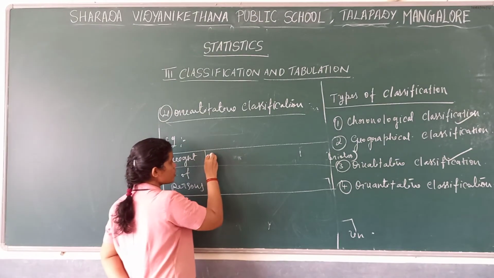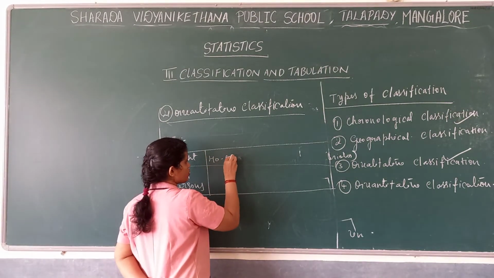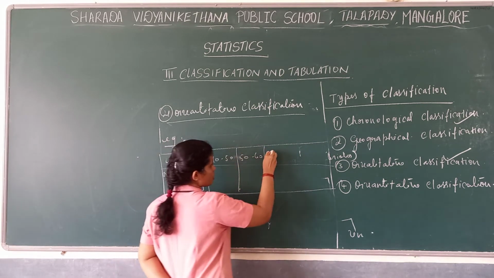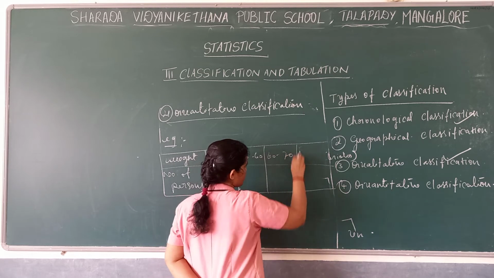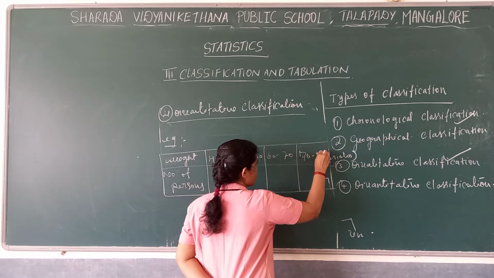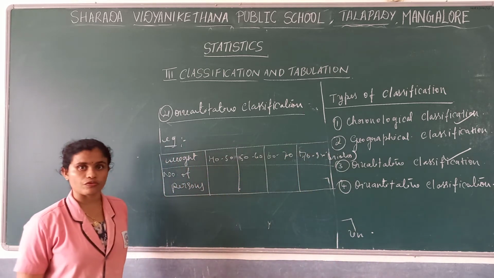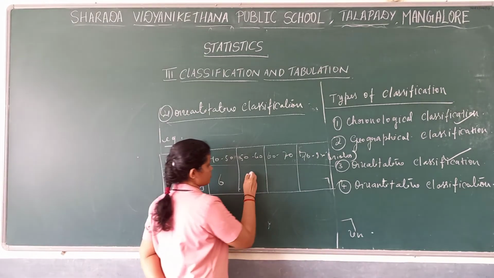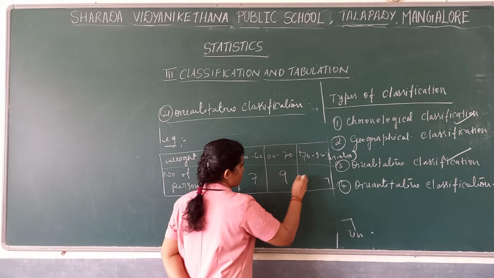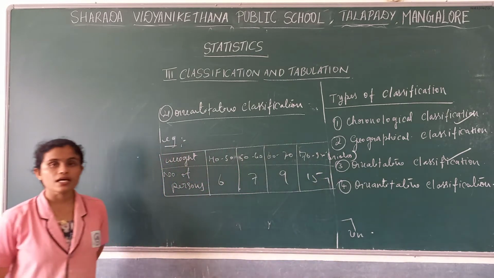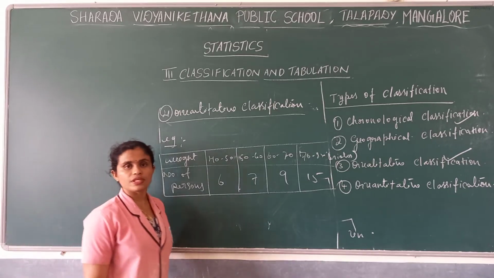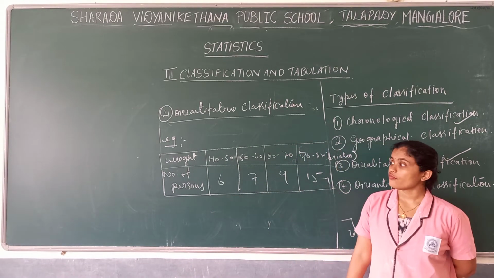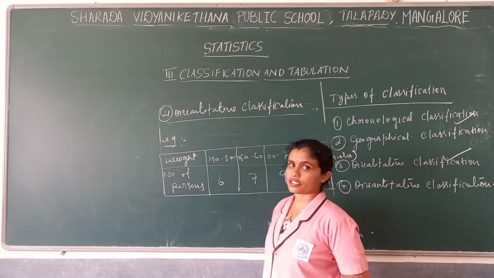Here weight 40 to 50, 50 to 60, 60 to 70, 70 to 80. How many members are there? 40 to 50, in between that, how many members may come? 1, 6, here 1, 7, 9, 15. This kind of classification we call quantitative classification, where we classify based on the quantitative